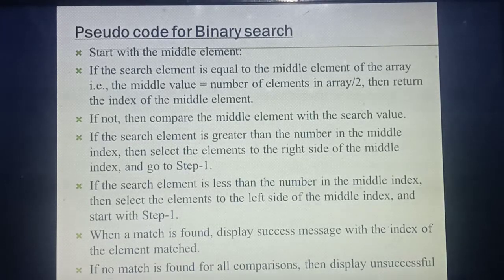Understood? Okay. Listen. First point, pseudocode. That is a procedure. First point: start with the middle element. This algorithm is already a half interval search, so your search always starts from which element? The middle, that is the center element. Understood the first point? So always your search will start with which point? Middle element.